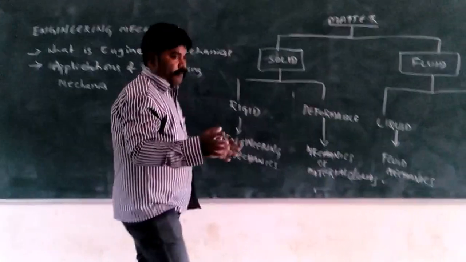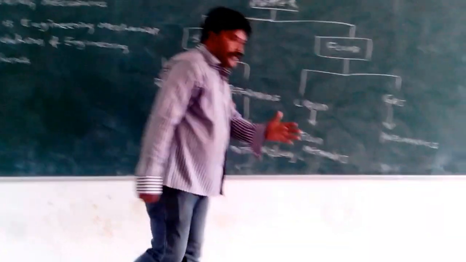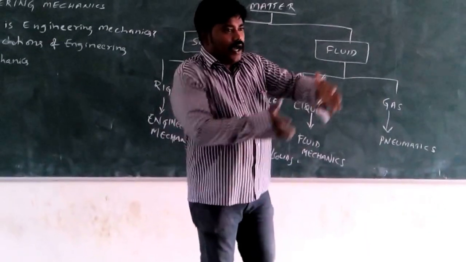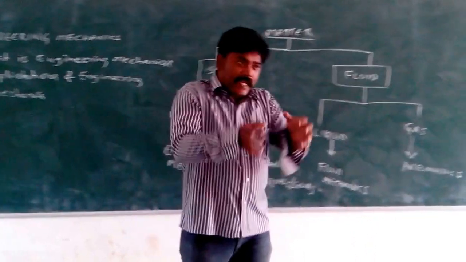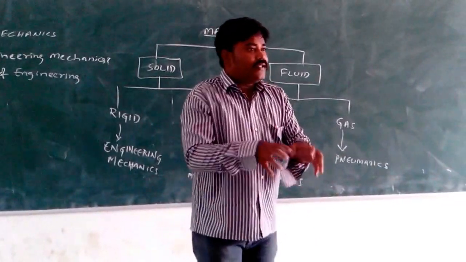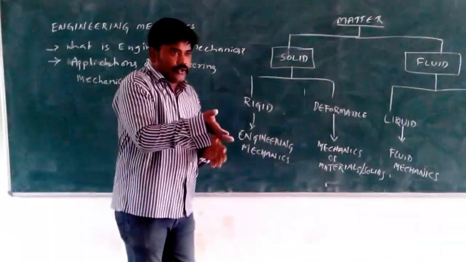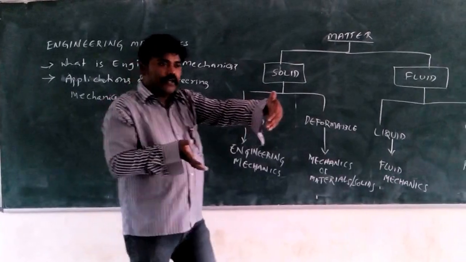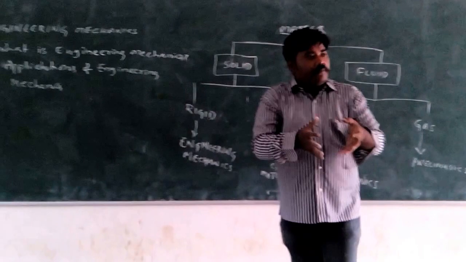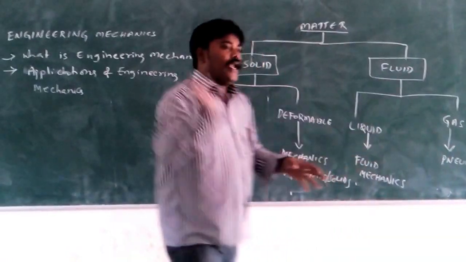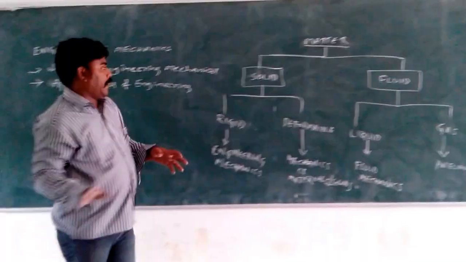So let us take a game, cricket or football. When you are applying some force on the ball, it is moving from one place to another place. If you consider three players applying force on that body at a time, the resultant magnitude and direction matter. I am applying a 100 kN force, Y is applying a 50 Newton force, and Z is applying a 25 Newton force. The resultant may not be equal to these three. We get another resultant, and the direction of these three you may or may not get.